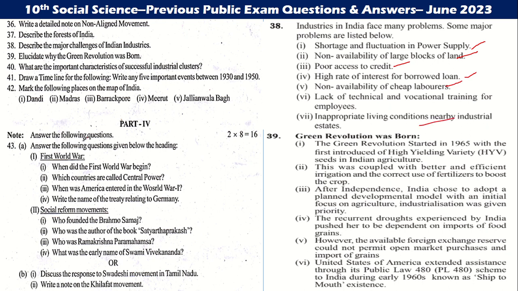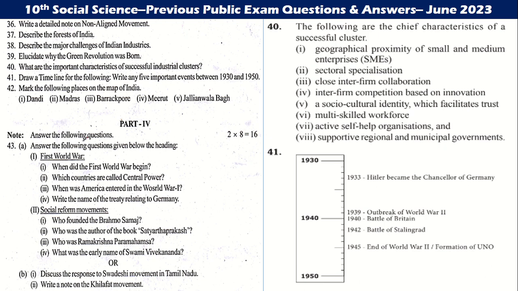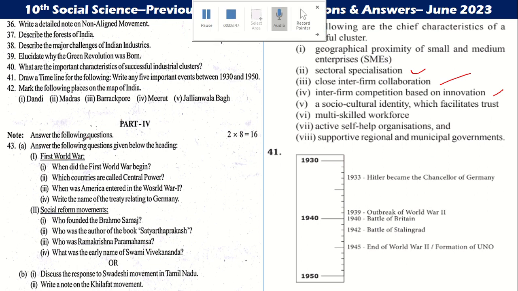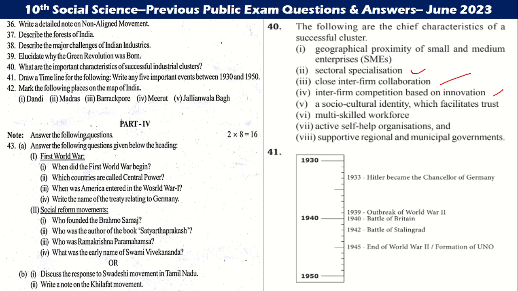Then 39th is the Green Revolution. The Green Revolution started in 1965, coupled with better and efficient irrigation, after the recurrent droughts experienced by India, as our available foreign exchange reserve could not permit imports. And the next, final question is the chief characteristics of a successful cluster: sectoral specialization, close inter-firm collaboration, inter-firm competition, socio-cultural identity, multi-skilled workforce, active self-help organizations, and supportive regional and municipal governments.